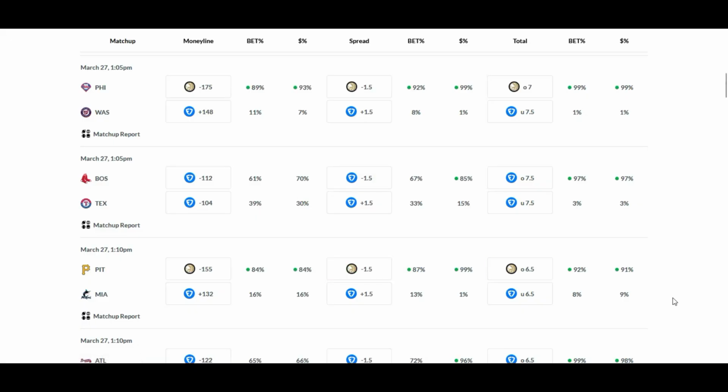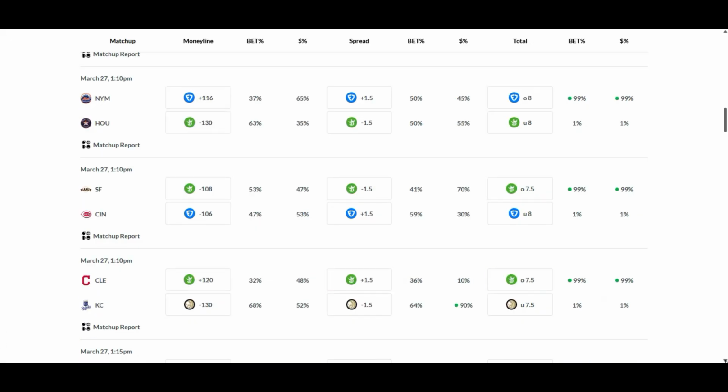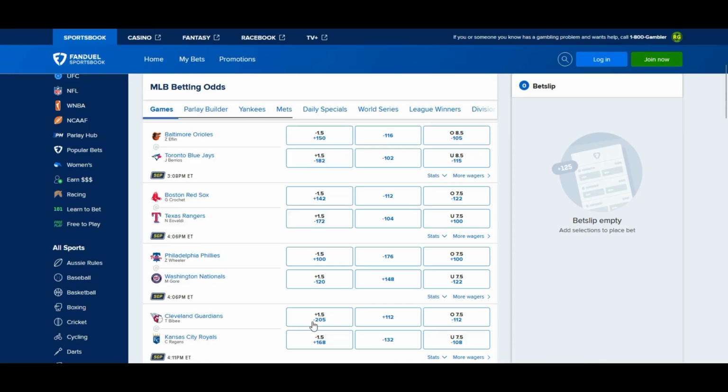So let's scroll down a bit. So all the games must start at the same time. All right, 90% going with the Royals on the run line. 90% going with the Royals. They're looking to cash that out. I would fade the public on the run line. Therefore, you would go with Cleveland on the ML as well.